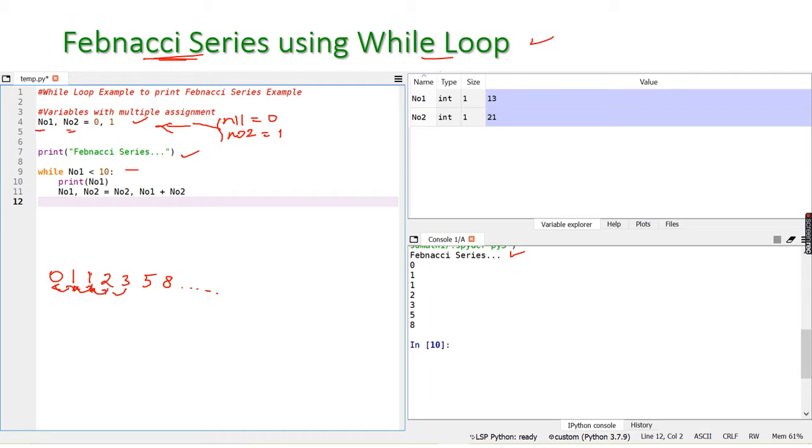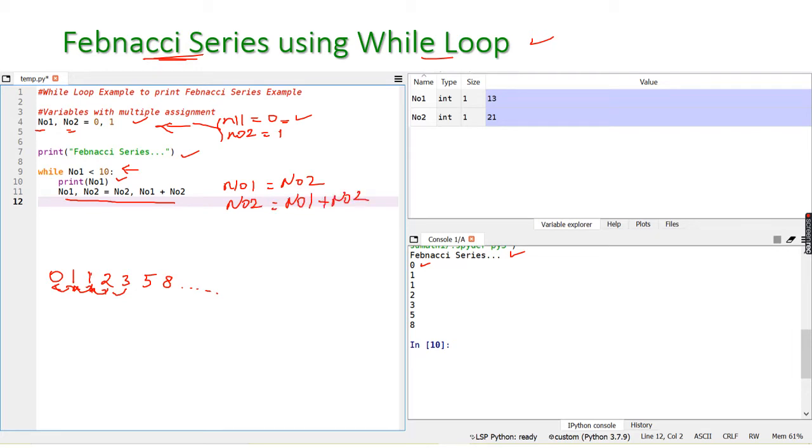While number 1 less than 10. What is the value of number 1 initially? It is 0, less than 10, so it will print the value of number 1. What is the value of number 1? That is 0, and 0 is printed here. After that, again I am using a multiple assignment statement. Number 1 is equal to number 2 and number 2 is equal to number 1 plus number 2.